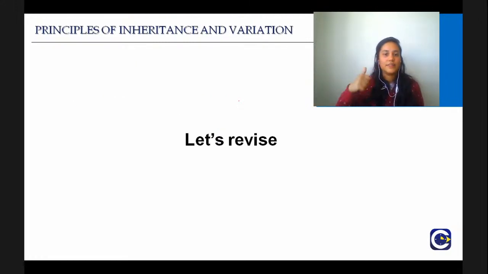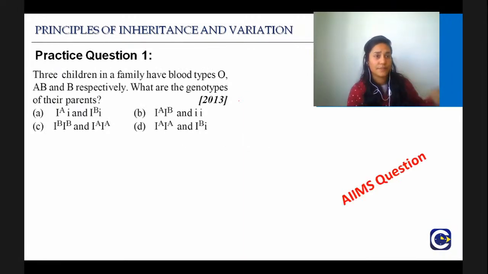Then let's revise. We'll do some questions today and then we'll go and eat dinner. AIIMS question: 3 children in a family have blood types O, AB and B respectively. What are the genotypes of their parents? What is the right answer?